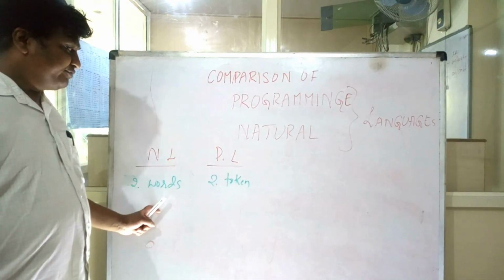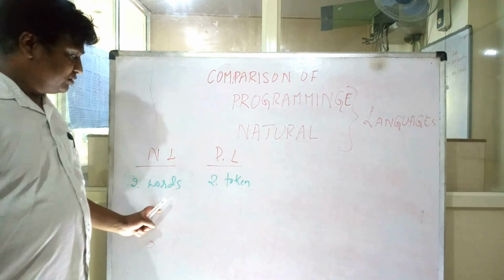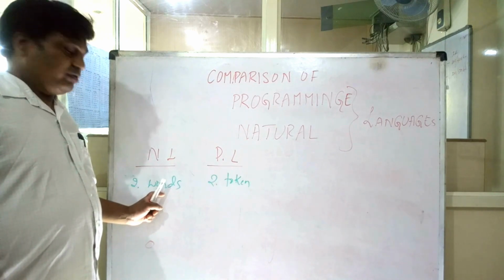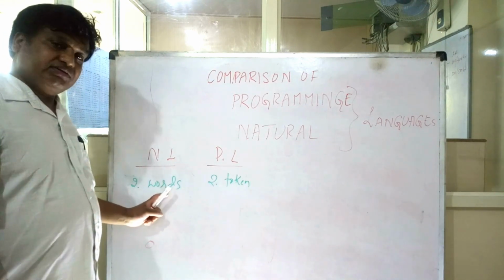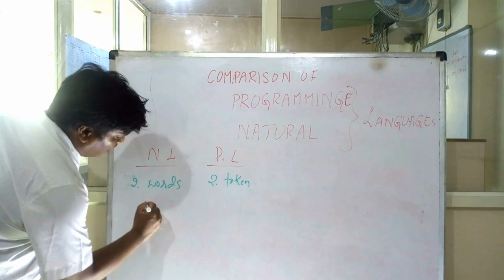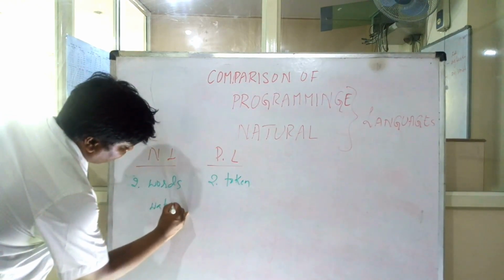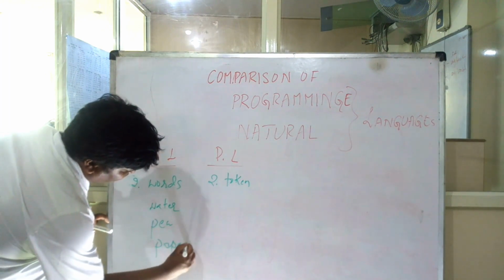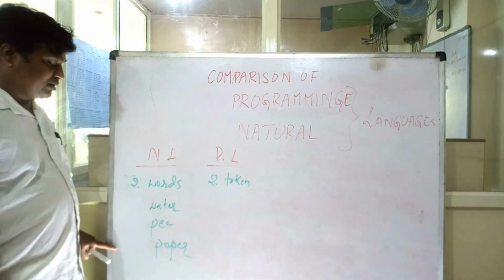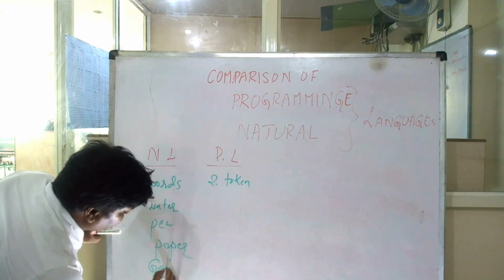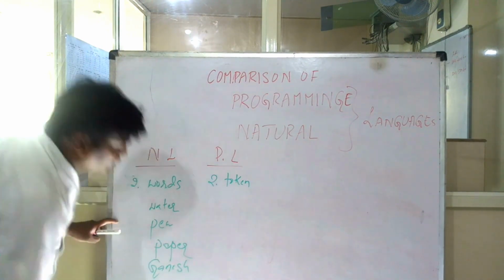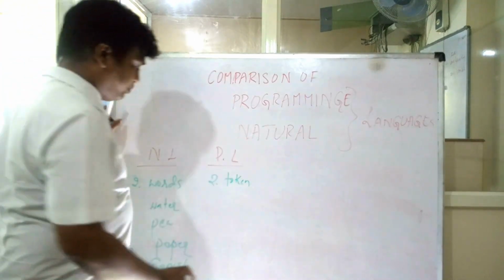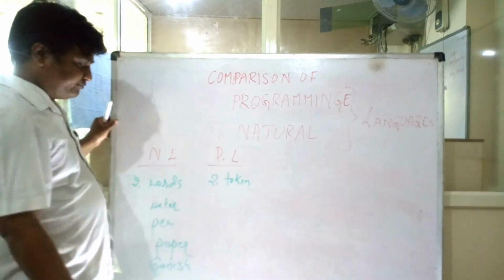A combination of letters which gives a meaningful word, a set of letters. Example, water, pen, paper. These are some of the examples. Say Ganesh is a word, and tokens could be, there are different types of tokens.